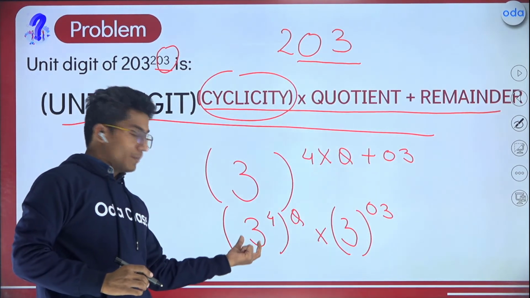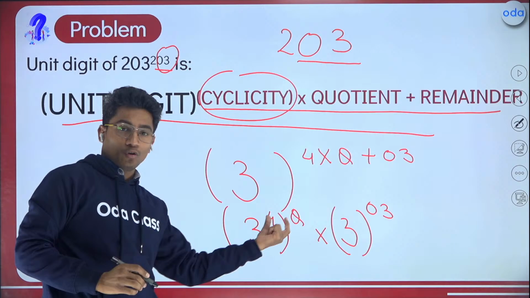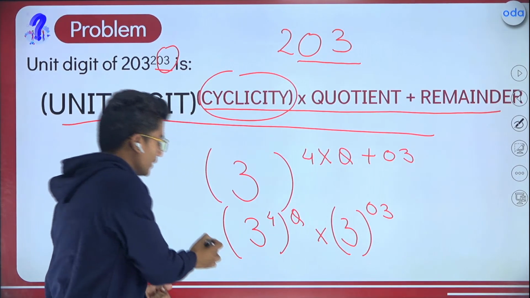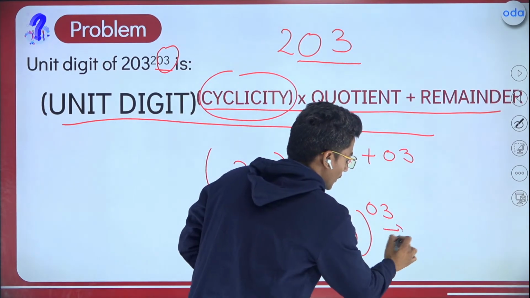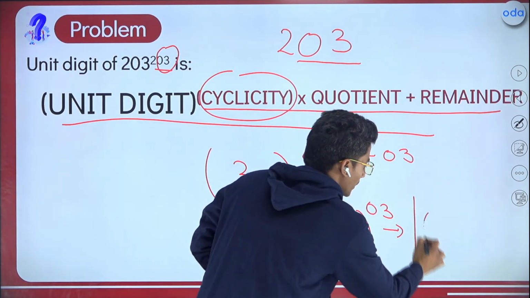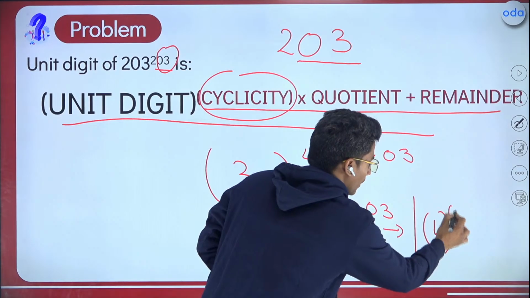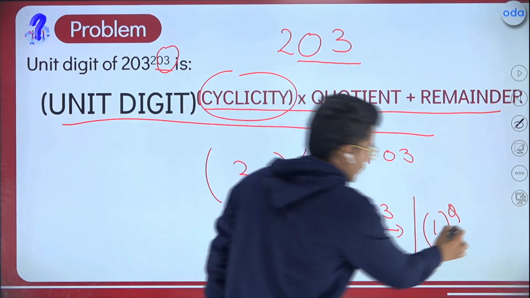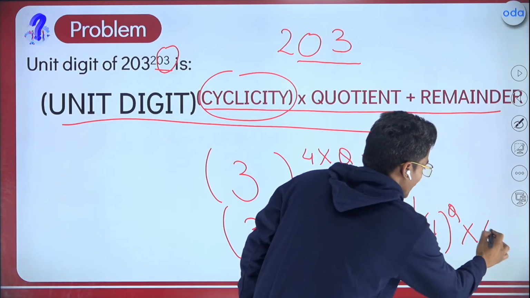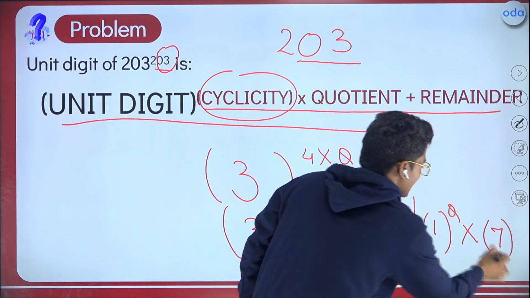And if you remember, when I'm having 3 raised to the power 4, the unit digit is always 1. So from here, I can say that the unit digit will be 1 raised to the power q, and 3 raised to the power 3 is 27, so the unit digit will be 7.